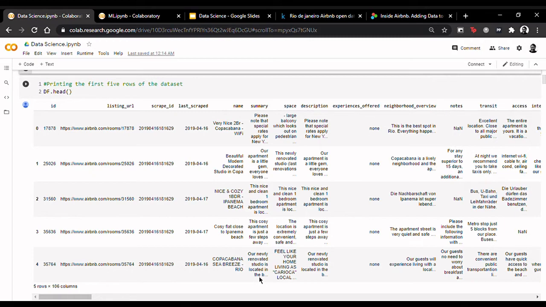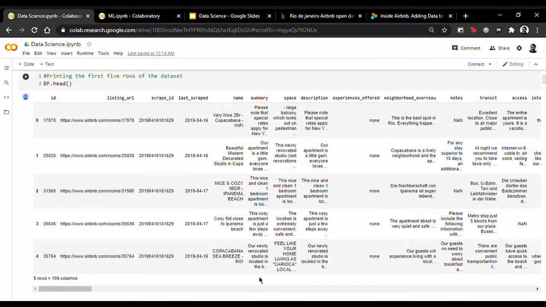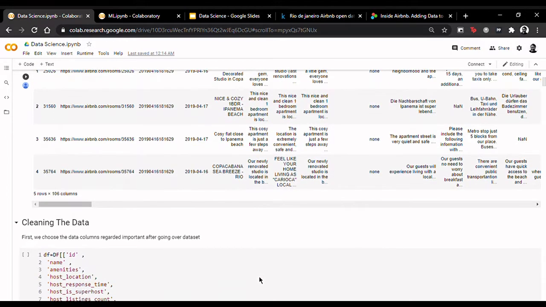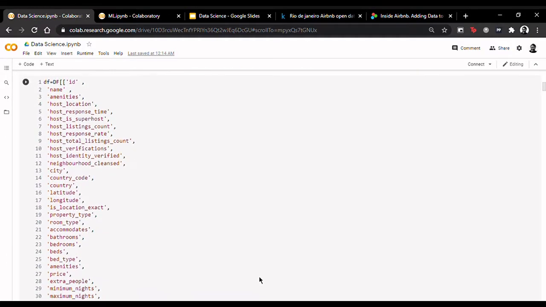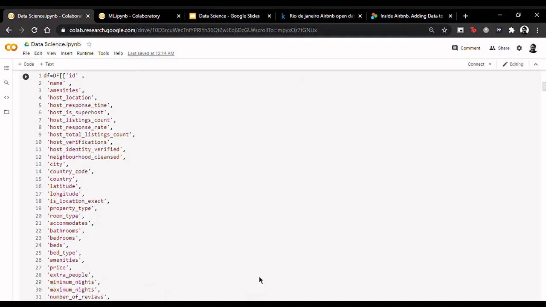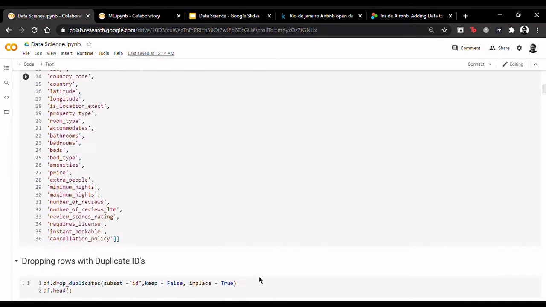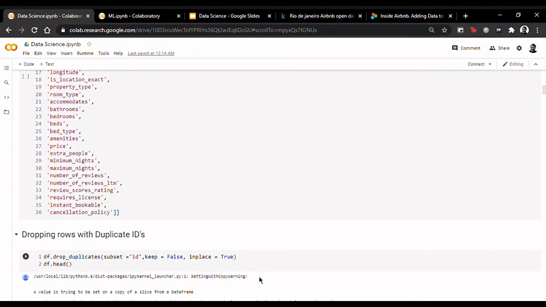So, as a next step, we select the columns that we deem are important for this analysis. It will make the analysis faster and it will prevent memory leak. The next thing we do is drop the rows with duplicate IDs, since it doesn't make sense to perform analysis if there are 2 records of the same listing in the dataset.